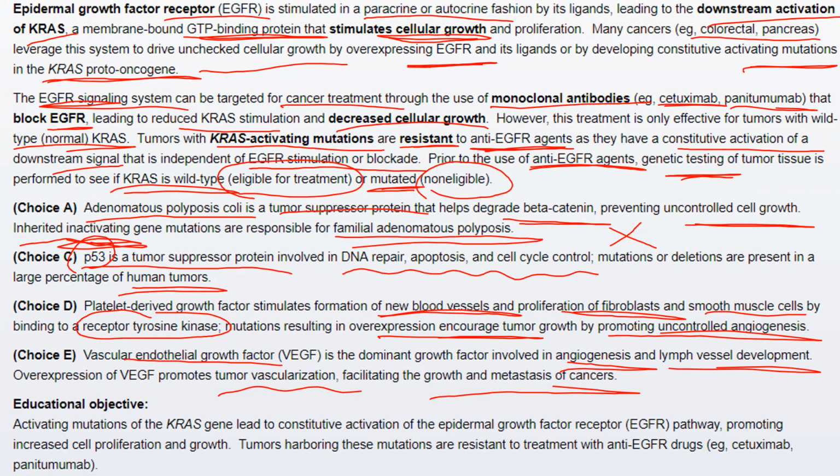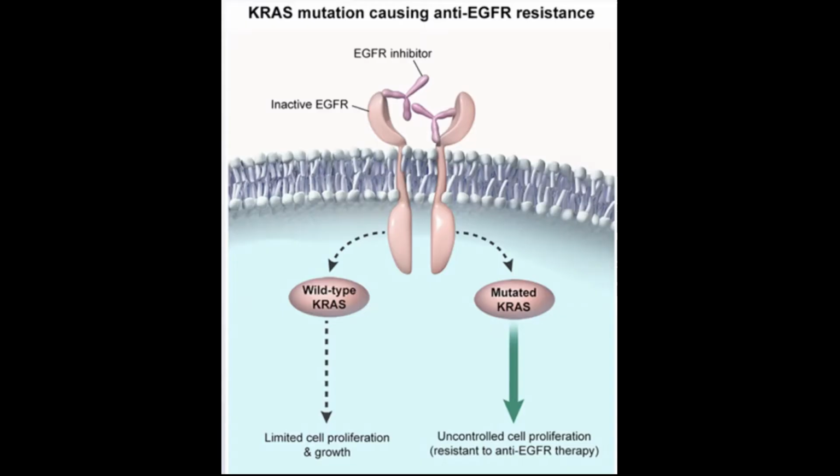So, in summary, the activating mutations of the KRAS gene lead to activation of the EGFR pathway, promoting increased cell proliferation and growth, and the tumors that harbor this mutation are resistant to treatment with anti-EGFR drugs. Tumors that harbor these mutations are resistant to anti-EGFR drugs, that is cetuximab and panitumumab. Now, this slide demonstrates the KRAS mutation causing anti-EGFR resistance.